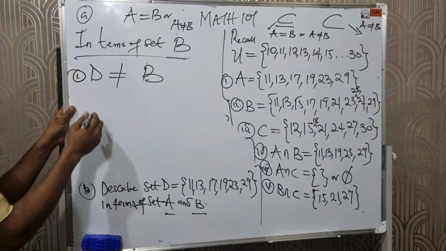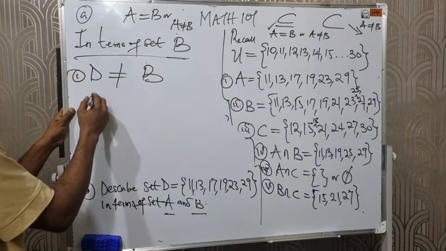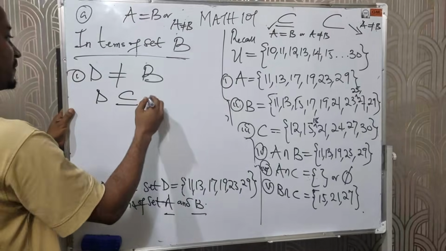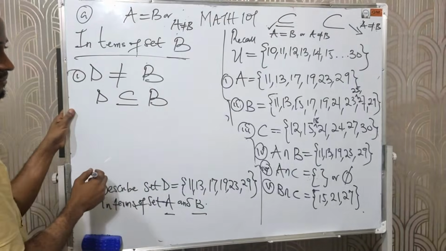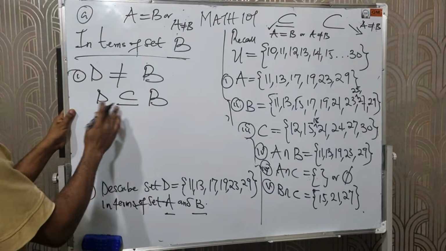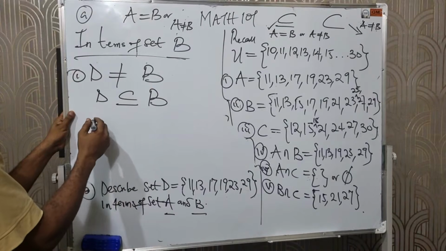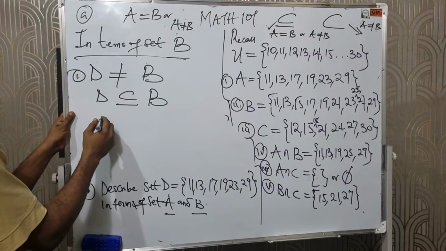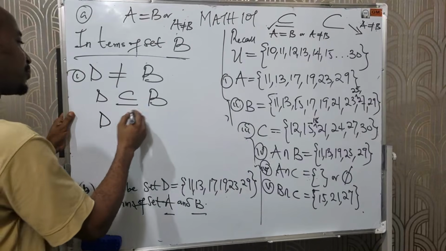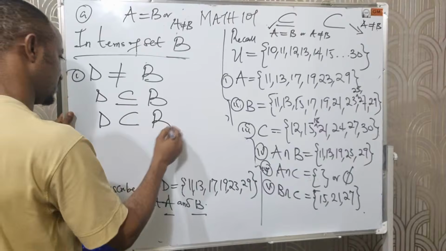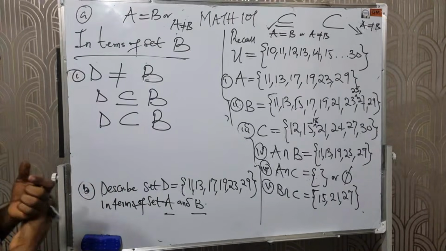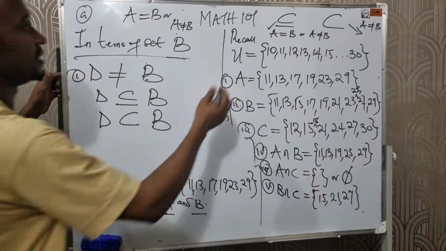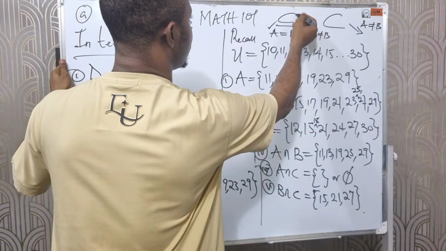Now, that is the first one. I can also say that set D is a subset of B. I can also say that set D is a proper subset of B, but D is not equal to B. Okay? This is called subset.